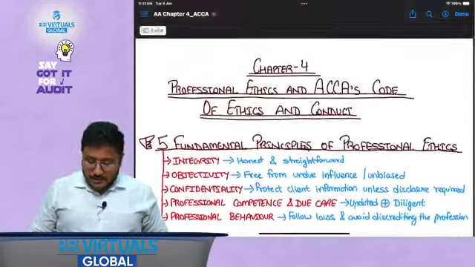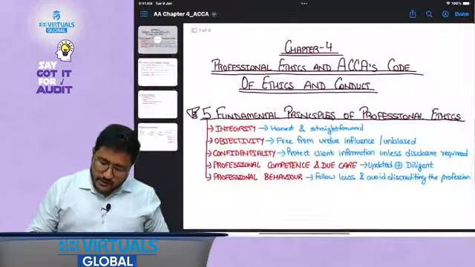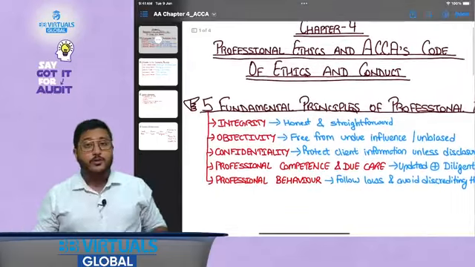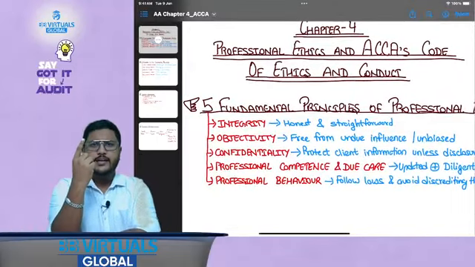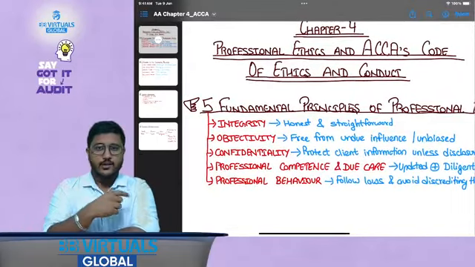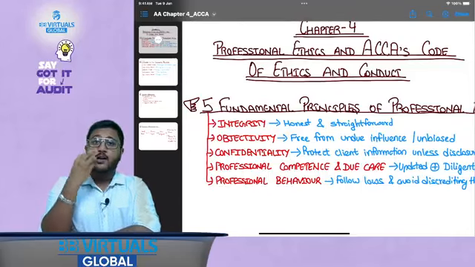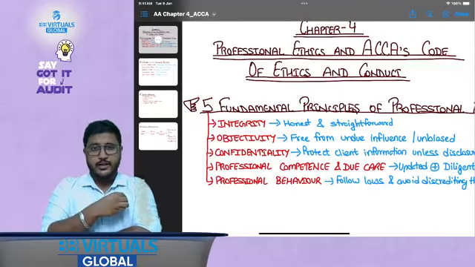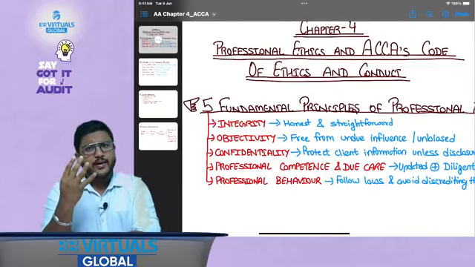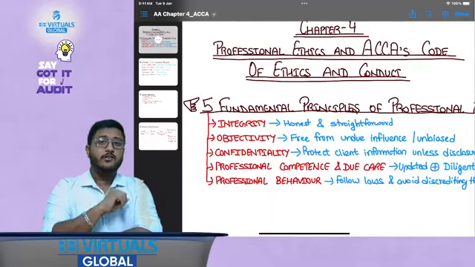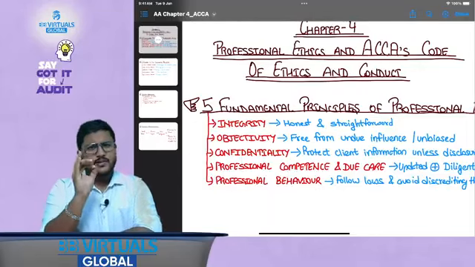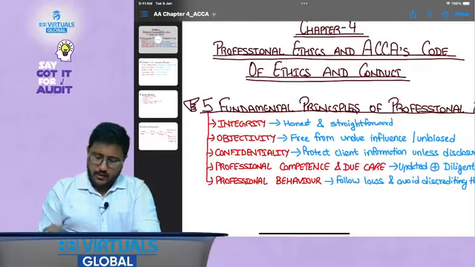Now, let me tell you what the 5 fundamental principles of professional ethics are. Number 1 is integrity. Number 2, objectivity. Number 3 is confidentiality. Number 4, professional competence and due care. And number 5 is professional behavior. Let's understand each one of them one by one in detail.